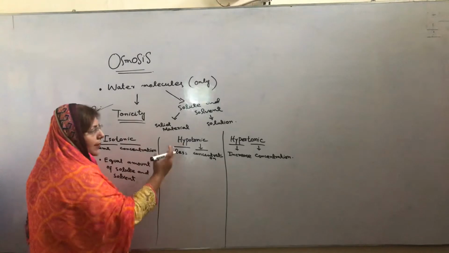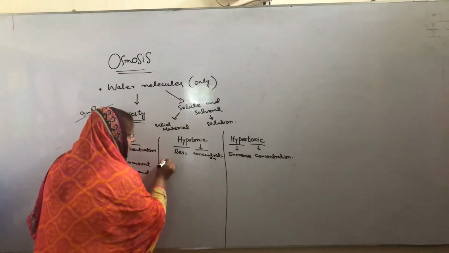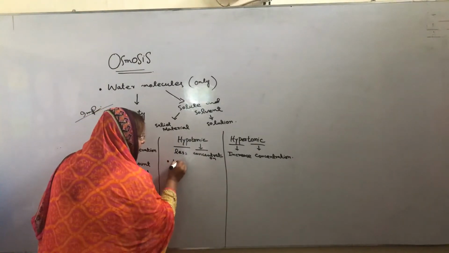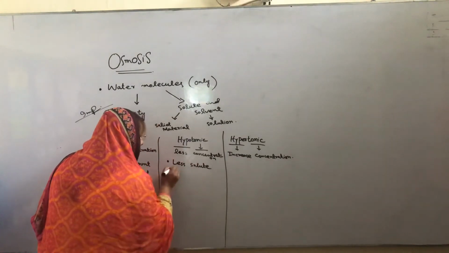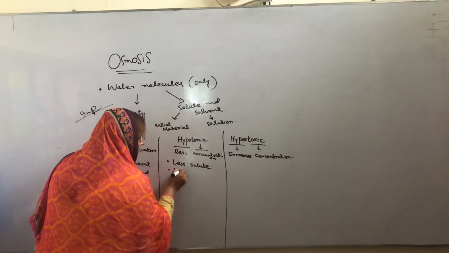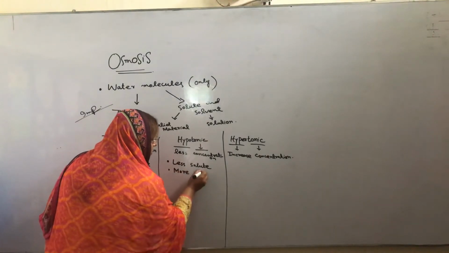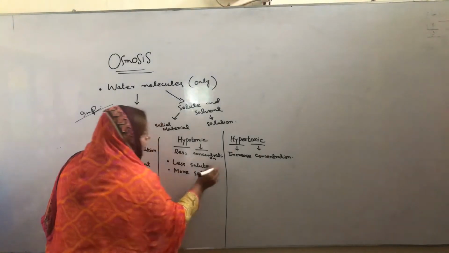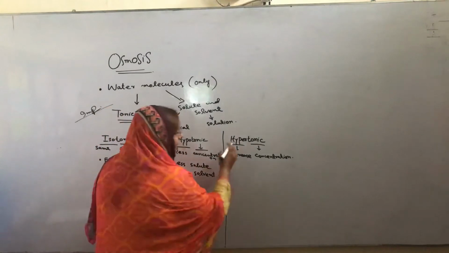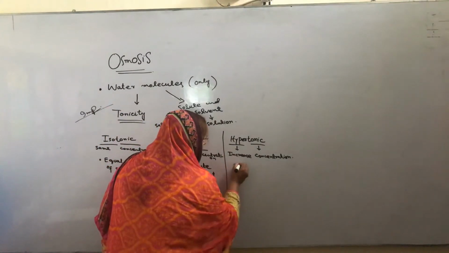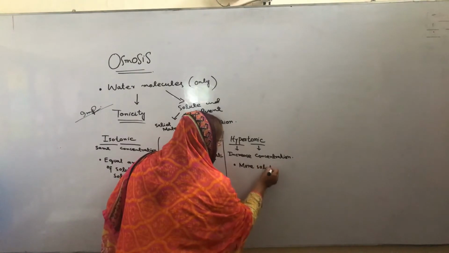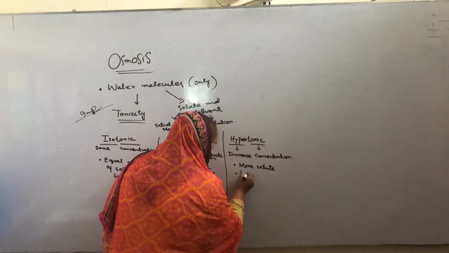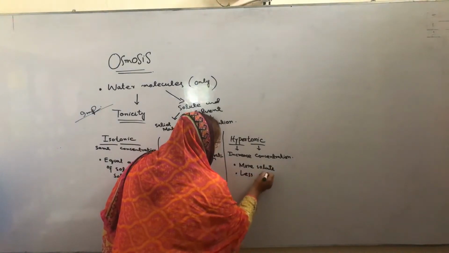When we talk about a hypotonic environment, it means it has less solute but more solvent. And when we see hypertonic, it means more solute and less solvent.